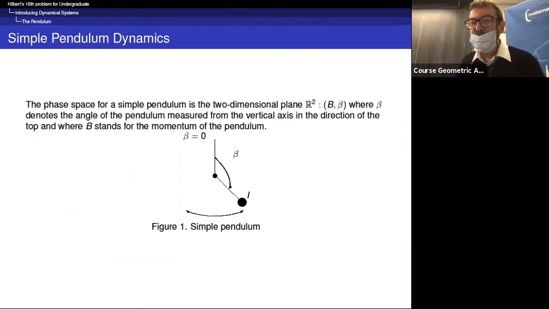Okay, let us come back now to mathematics. The phase space for a simple pendulum is the two-dimensional plane. So we will say that the dynamical system is a planar vector field. The two variables that we consider are denoted B and beta. Beta is the angle of the pendulum measured from the vertical axis, and B stands for the momentum of the pendulum.